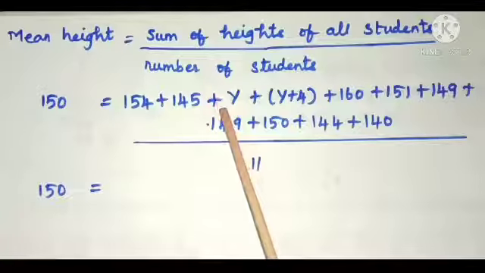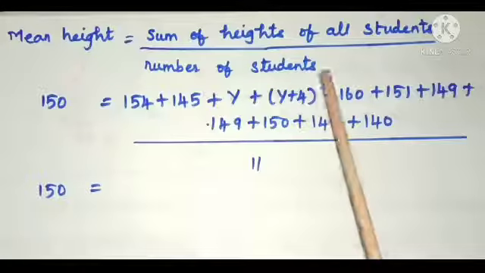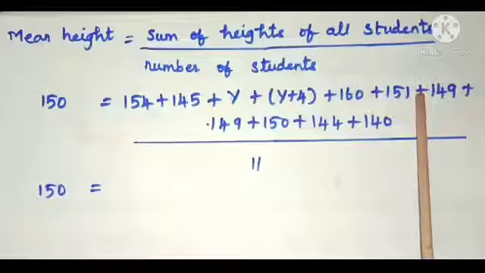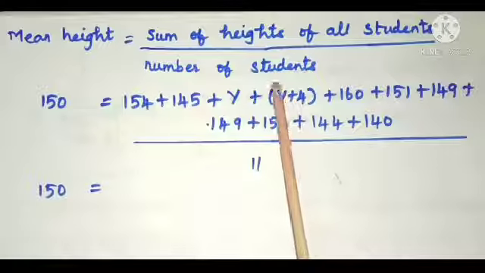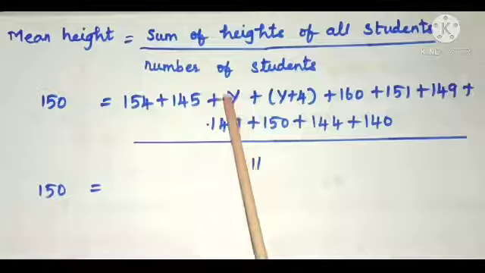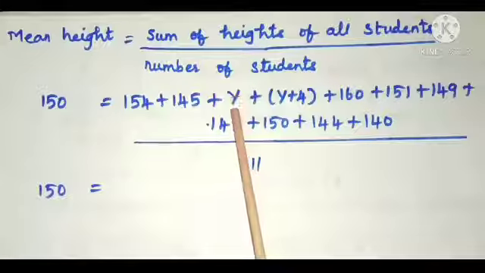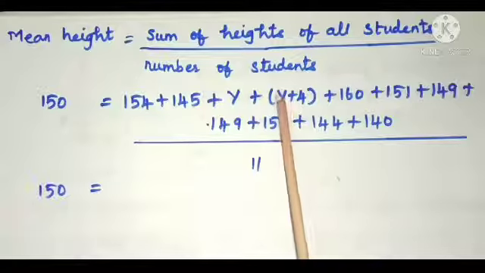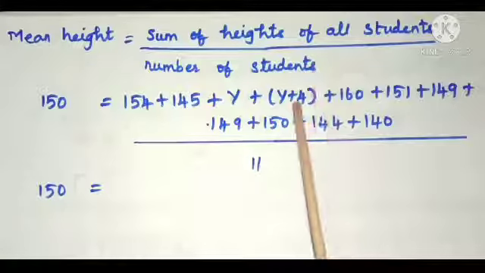So here we are going to find the value of y and the heights of two students. Other students' heights are given, but two students' heights are given in the form of variable y and y plus 4. So we need to find the value of y, that will be the height of one student, and then add 4 to the value y and get the height of another student.